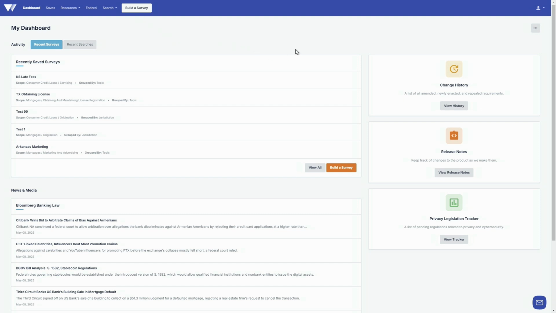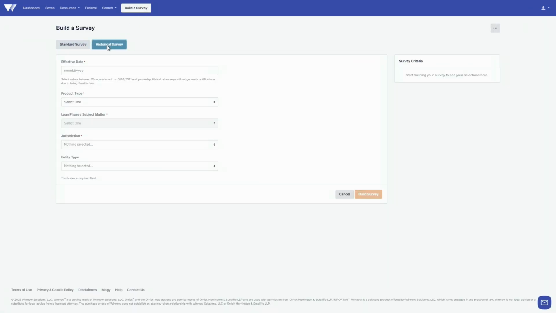It's all being updated by attorneys and sent to you on a weekly basis as to when something changes, what it looks like as it's changed, what was, what will be. You can go back and run historical surveys as well. So if you're doing an audit in 3 years from now and you want to understand what your requirements were back now, you can run that as well.